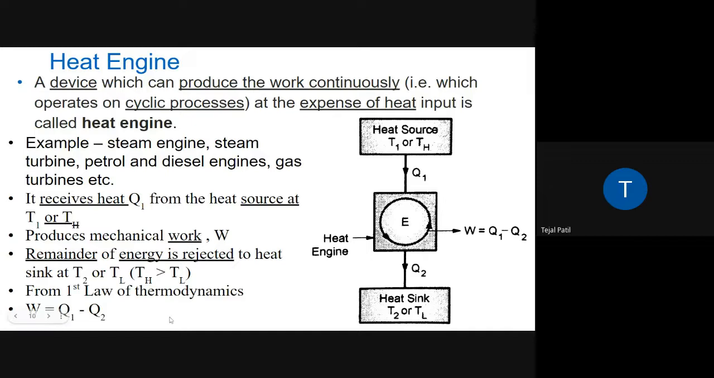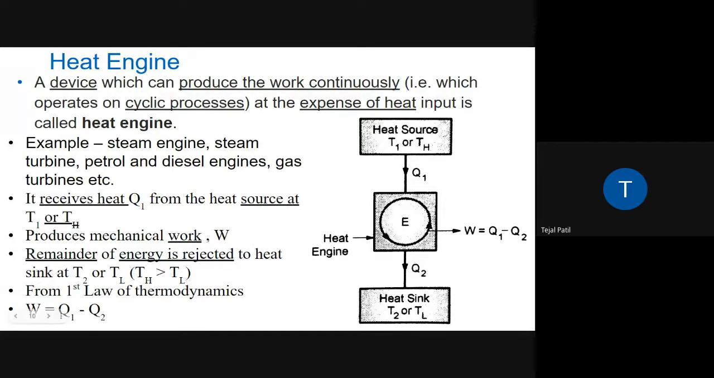Another thing: by using the first law of thermodynamics, the work is equal to the total heat transfer, that means Q1 minus Q2. Q1 minus Q2 will give you the work produced.